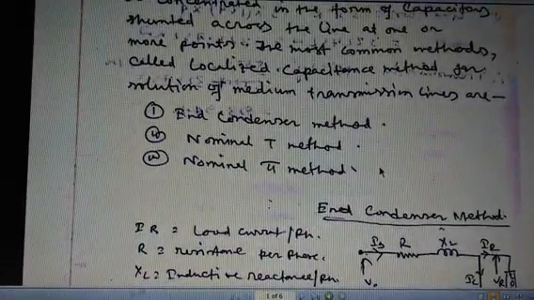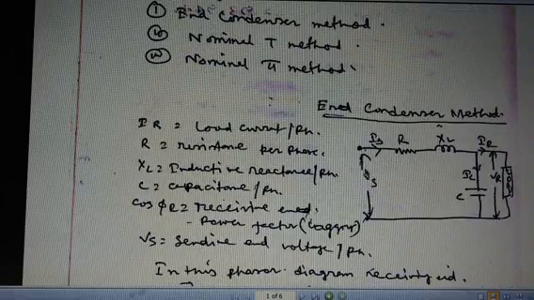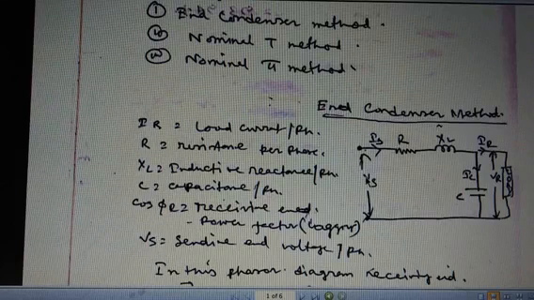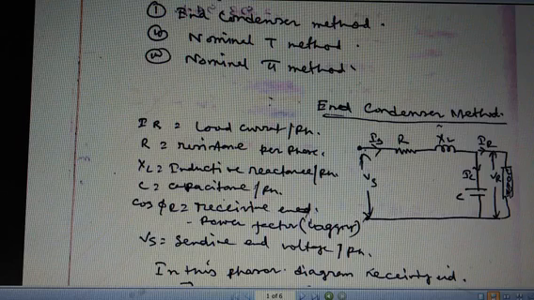Now, the end condenser method. In this method, the block diagram is like this. This end is called the sending end, which is connected with the power system, and this end is the receiving end, which is connected with the distribution network. The voltage of the sending end is denoted by Vs, and the voltage of the receiving end is denoted by VR.